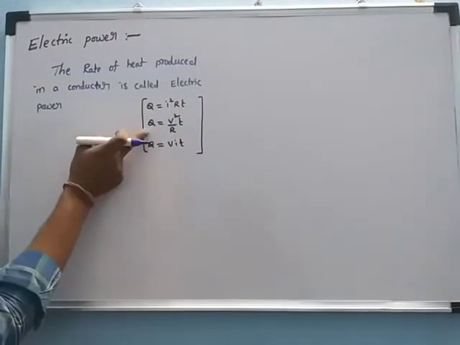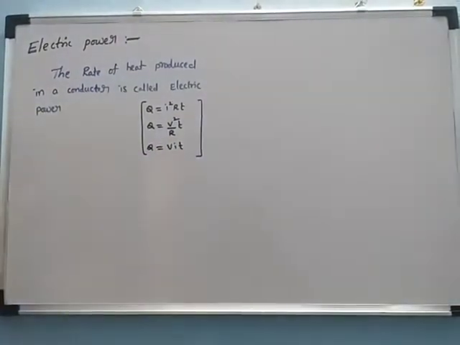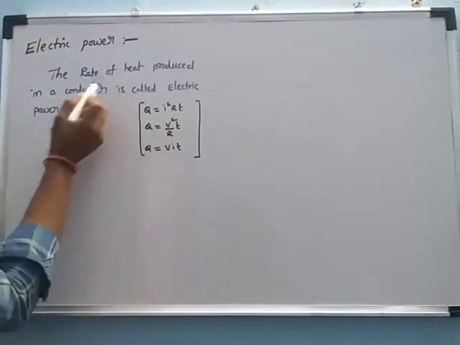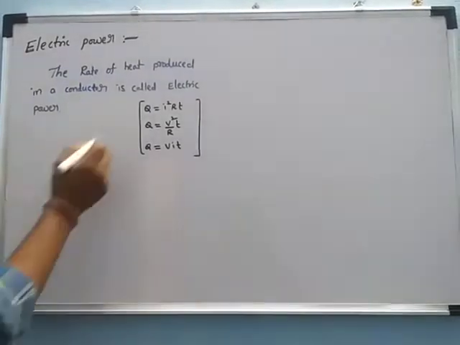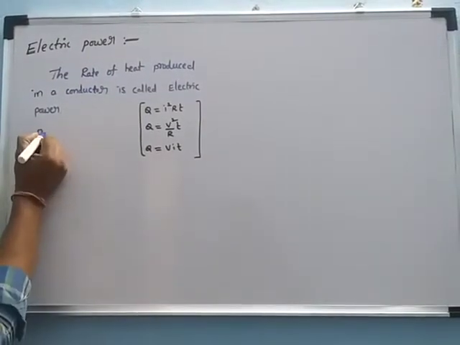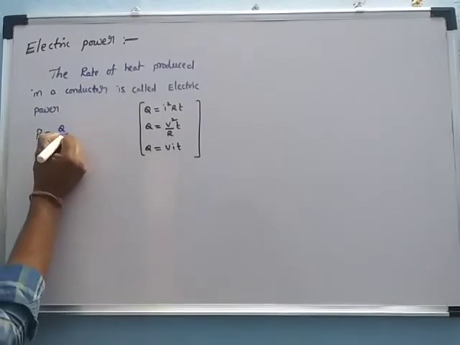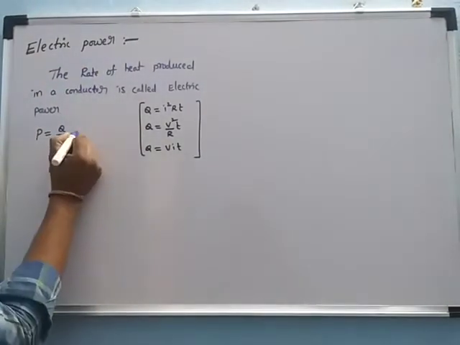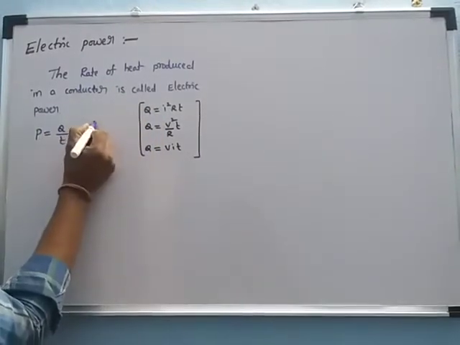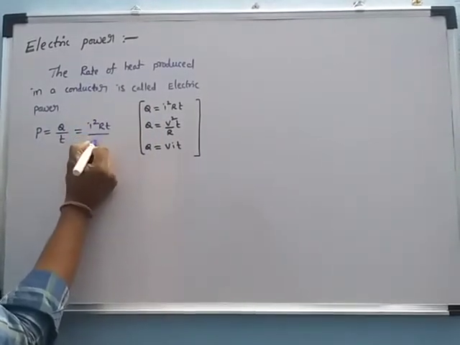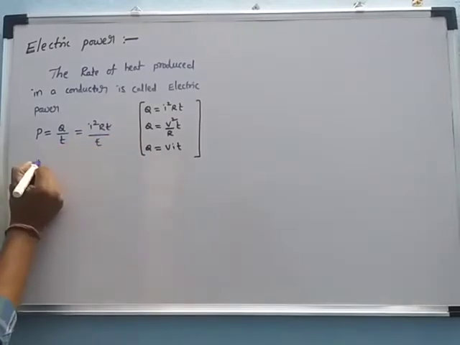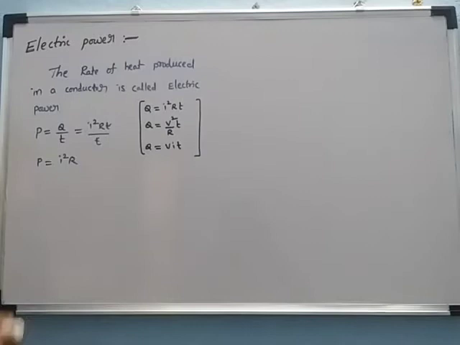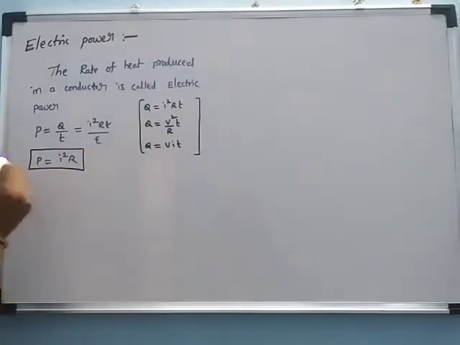Now, based on these heat equations, we can develop the power equations. What is the electric power? It is the rate of heat produced. The power P is equal to heat produced per time, because rate is with respect to time. For the first one, Q is I square R into T by T. Then the T gets cancelled. The power is equal to I square into R. This is the electric power for the first equation.